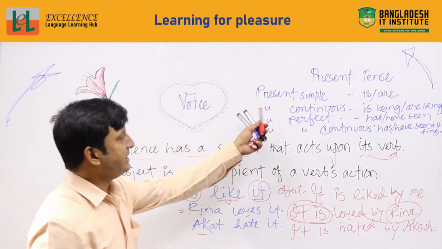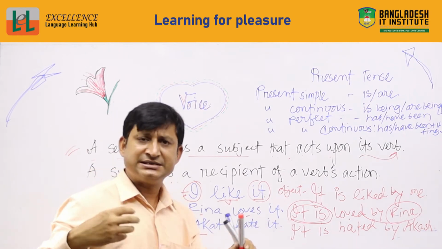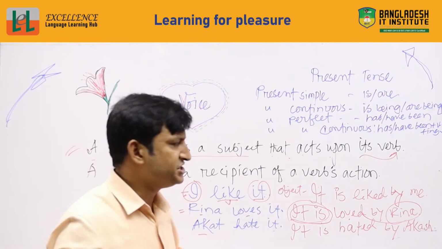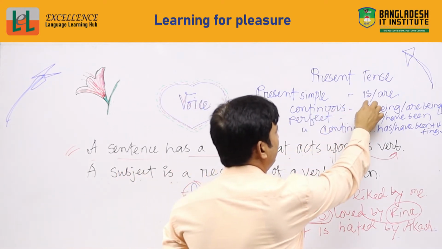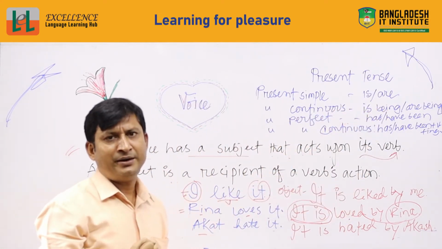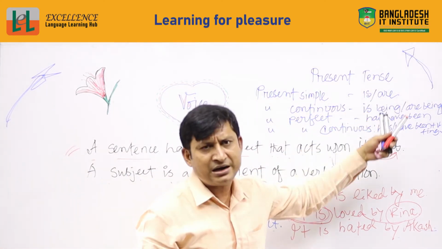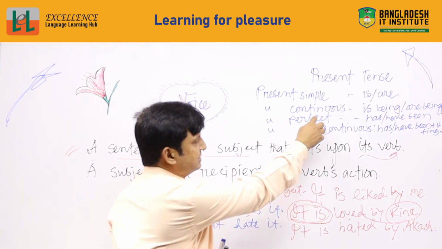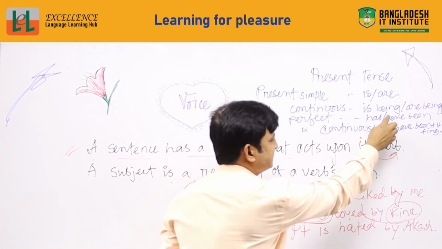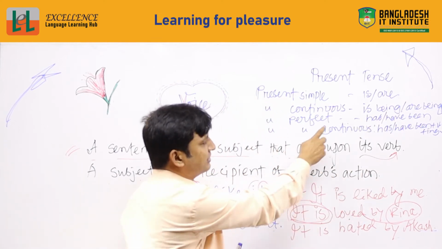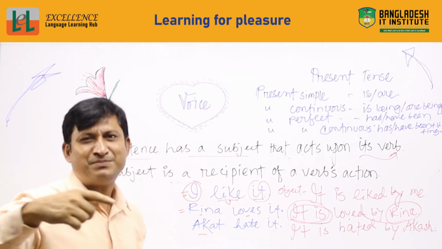Okay, so here I have given some criteria or features. If the sentence is present simple, we will use the auxiliary verb is or are according to number. If it is continuous, then we will use is being or are being, and for perfect we will use has or have been. And for perfect continuous we will use has or have been plus verb plus ing.